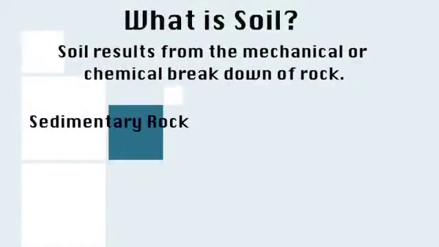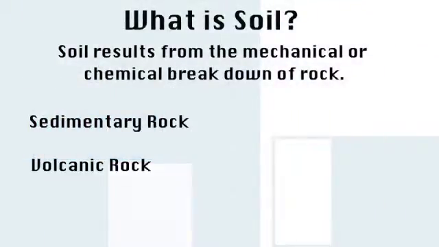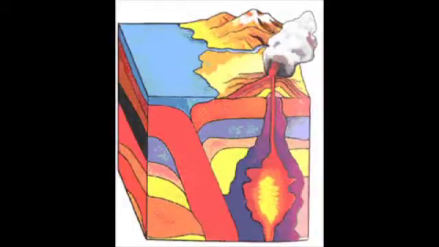It is made up of sedimentary rock, volcanic rock, or metamorphosed rock. Metamorphosed rock comes from the reheating of soil. When a volcanic dike extrudes into the soil in its molten state, the heat that is generated is so great that the surrounding soil actually fuses back into rock, and that is called metamorphosed rock.